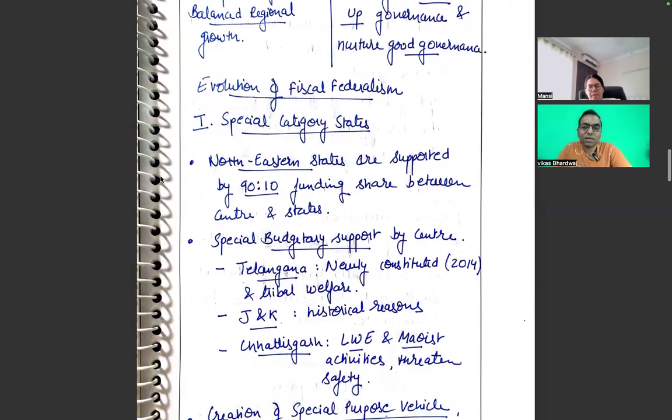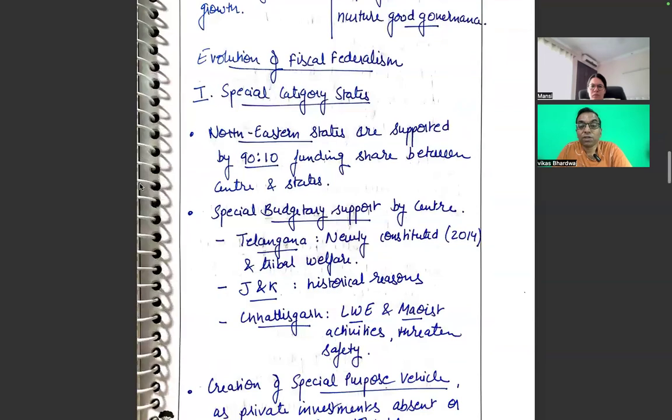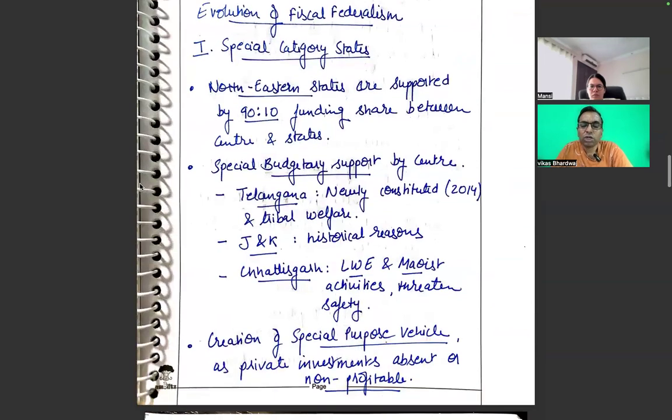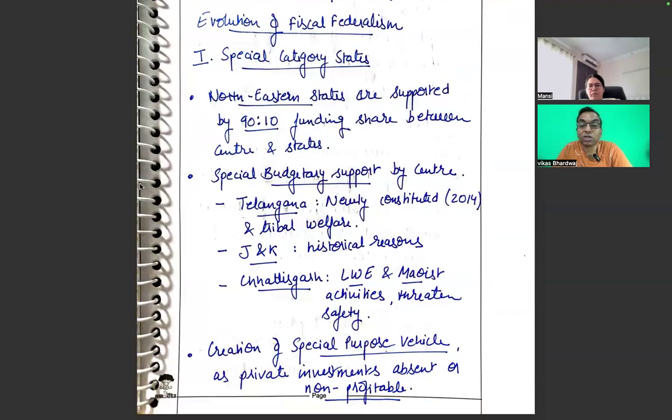Basic idea is clear. Now, evolution of fiscal federalism as far as special category states are concerned. North Indian states supported by 90-10 funding share between center and states, so horticulture or even the National Mission on Agriculture. We would have to bring something of that sort, or even for that matter, in manufacturing we are giving them. Then you have a body like the Department for Development of North Eastern Region, a separate ministry is also there. So we have to bring these two words also, that is very important. Special budgetary support by center, Telangana newly constituted, and tribal welfare, and J&K for historical reasons.